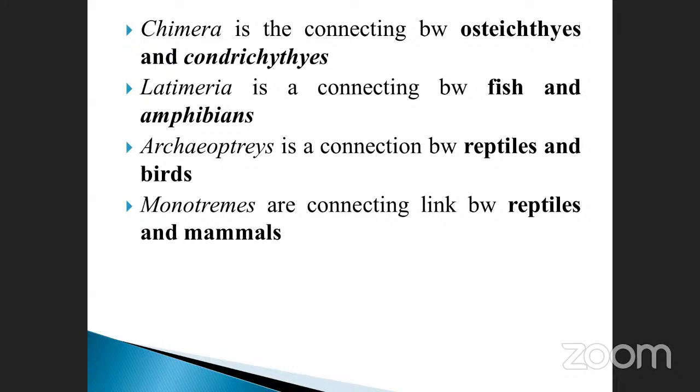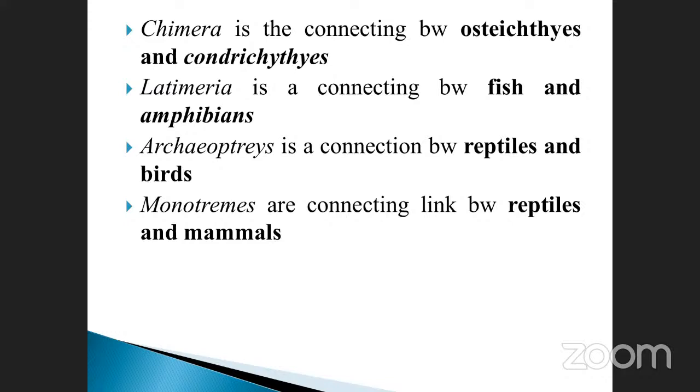So by gills. Okay, very good. How many pairs of gills are present in it? How many pairs do you know? Do you know? No. Okay, there are 3 pairs of gills present in it.